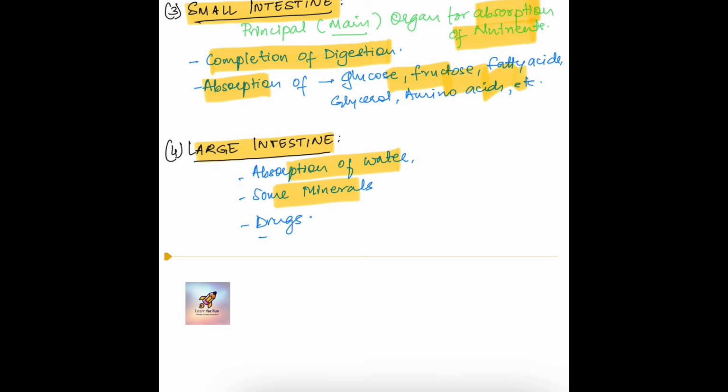There are drugs available in the form of suppositories, which can be inserted into the rectum and get absorbed from the rectal mucosa. Now moving on to some disorders associated with the gastrointestinal system. Inflammation of the intestinal tract can be due to bacterial or viral infections. The intestinal tract can also be infected by parasites like tapeworm, roundworm, hookworm, etc.